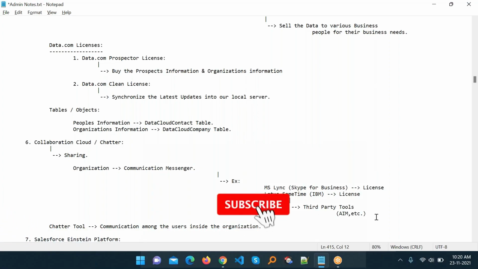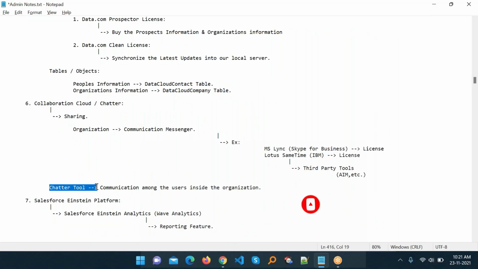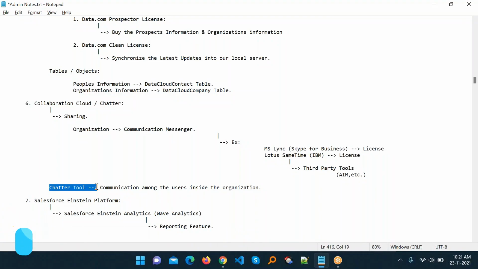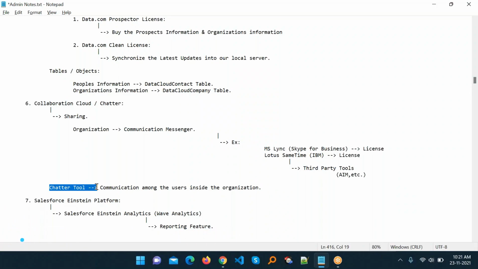Okay, then here you can see the Chatter tool. Under Salesforce we have Chatter, which is basically used for communication among users inside your organization. It has some limitations. The limitation is that you can share and present your knowledge within the organization, not outside the organization. So this is the drawback of the Chatter tool.